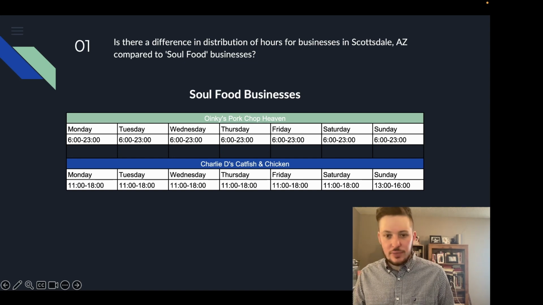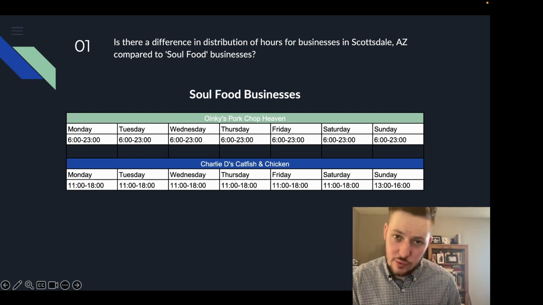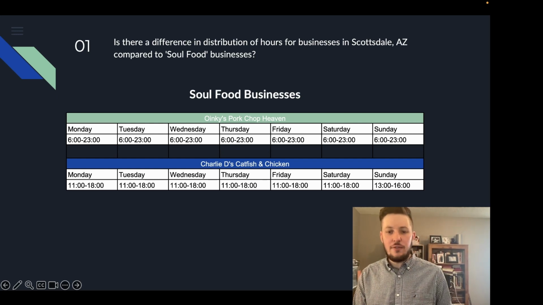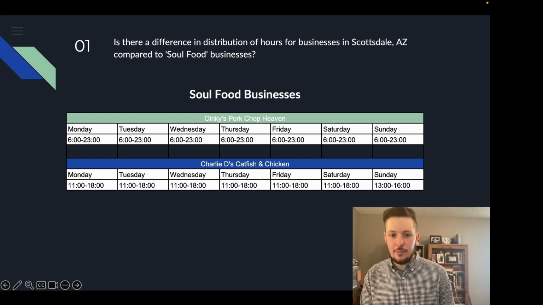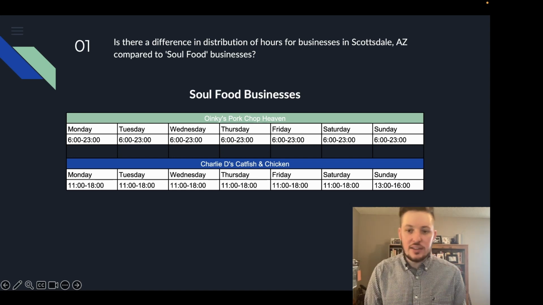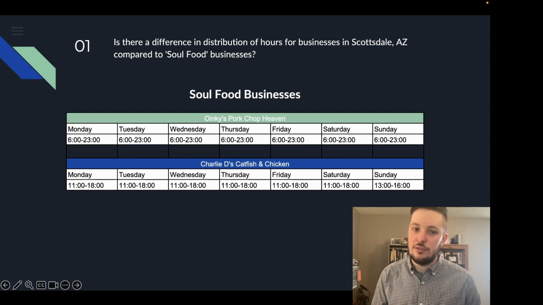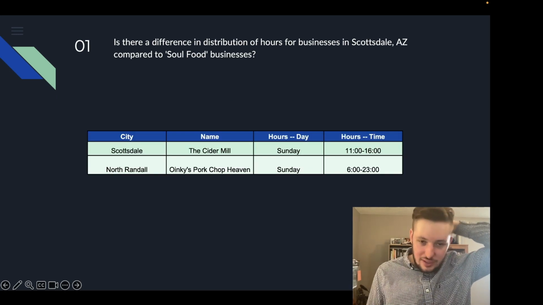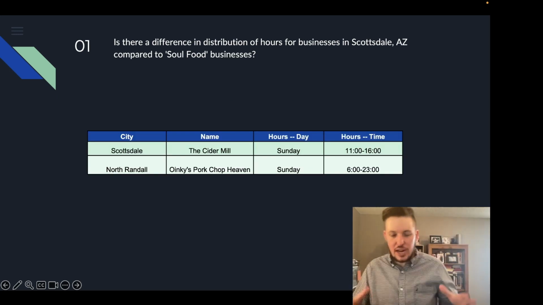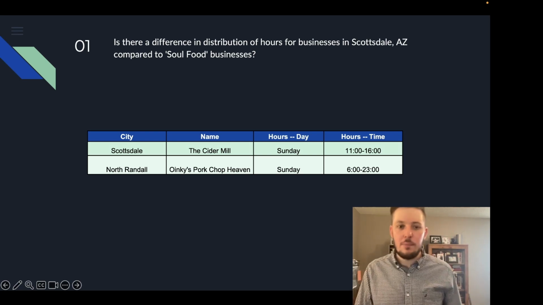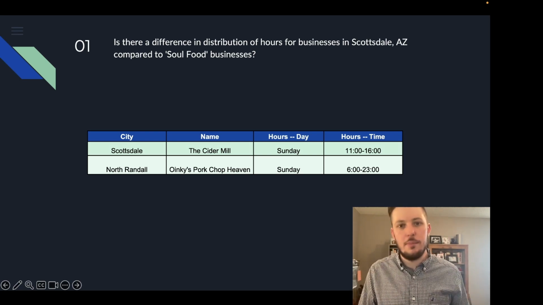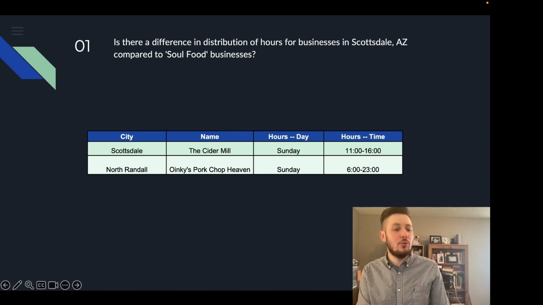Oinky's Pork Chop Heaven is a fantastic name, but it's open the same time every single day, which will have a comparison to one of the businesses, if you remember, in Scottsdale. And Charlie D's Catfish and Chicken has the same exact times Monday through Friday and on into Saturday, but Sunday is where hours shift. And so these had the smallest footprint or the smallest change across times compared to all the other businesses, which usually on Sundays had much different times. But in summary, what we're seeing with this particular question, here's kind of an overview of an answer.